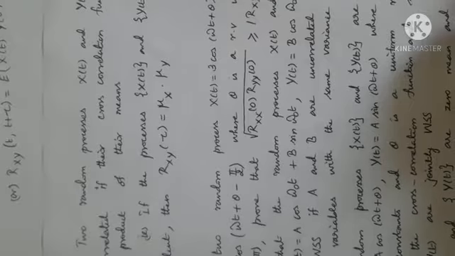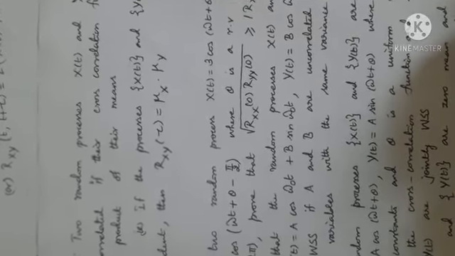The fourth and sixth properties are the same. Two random processes x of t and y of t are uncorrelated if the cross correlation function is equal to the product of their means. That is, Rxy of tau is equal to E of x into E of y. So the random processes are independent.